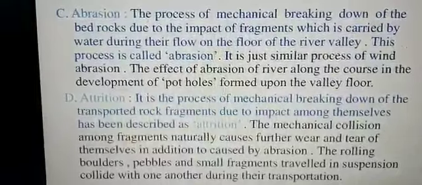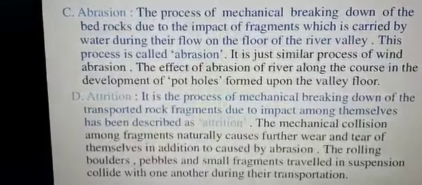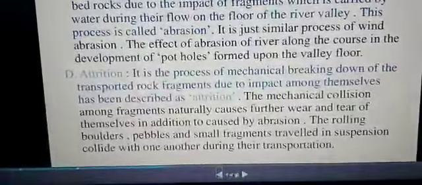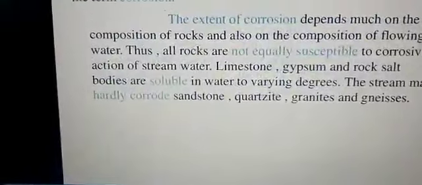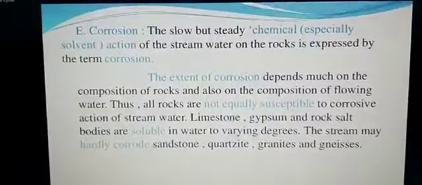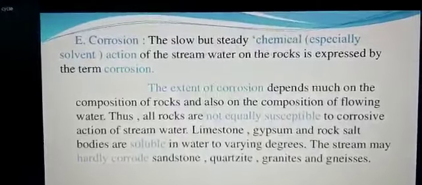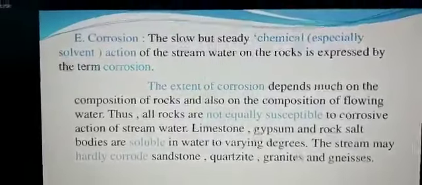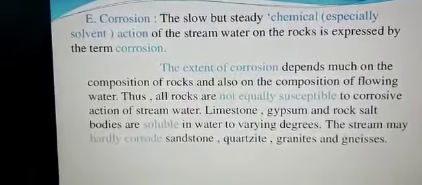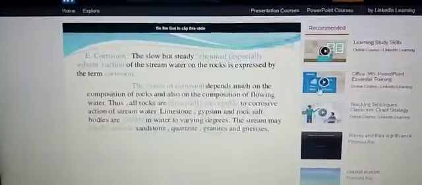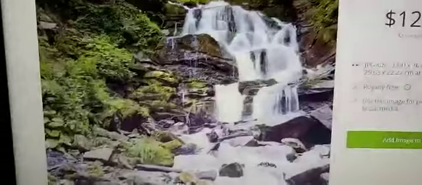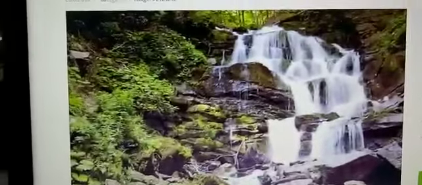Now children, I would like to show you the parts of the river, the movement of the river. Here you see in your book, diagram 10.2, the profile of the river. In this you will see the movement of the river. It is not the same as in your book, but still you can understand.